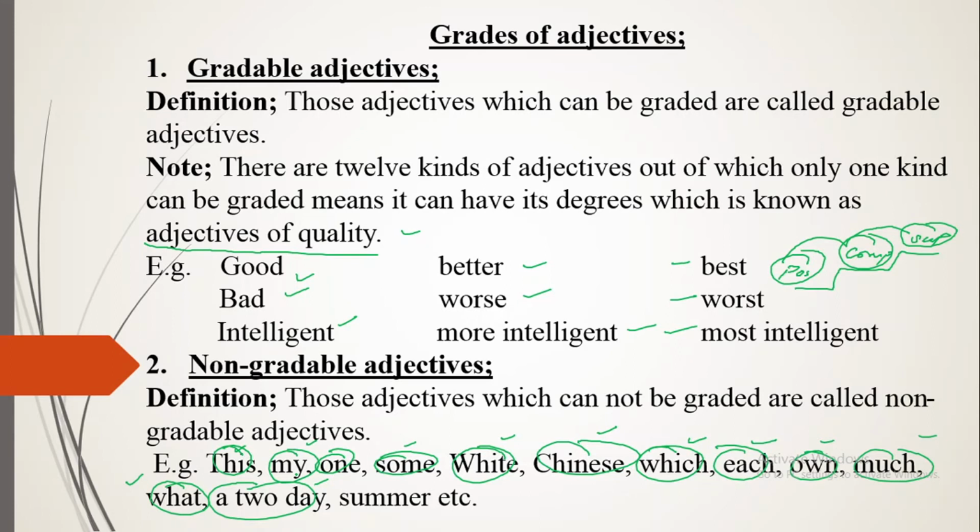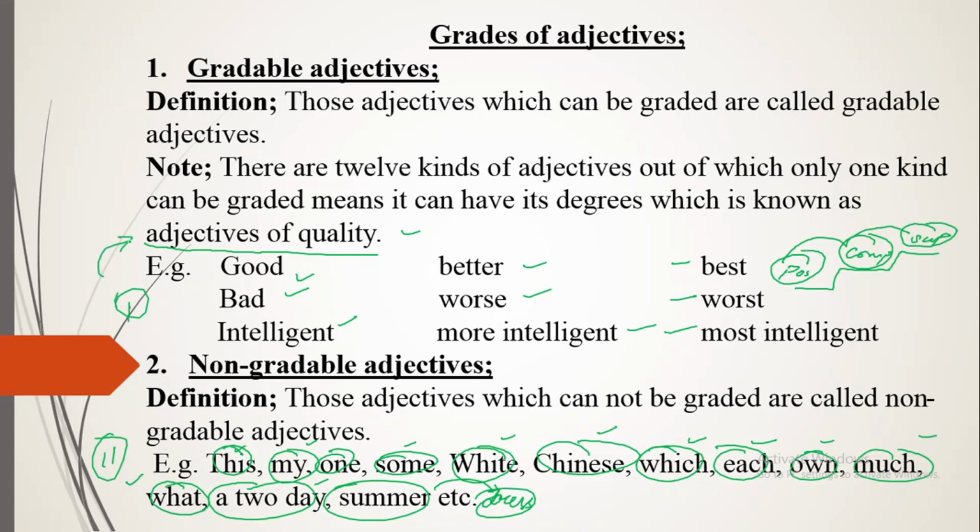In the same way, summer is a denominal adjective, like in summer dress. It adds something in the meaning of a noun, and it is called a denominal adjective. It cannot be graded. Summerer, summerest, we cannot say, or more summer, most summer. Those adjectives which can be graded are called gradable adjectives, to which we can give degrees. Eleven kinds cannot be graded, and one kind you can grade, known as adjectives of quality or descriptive adjectives.